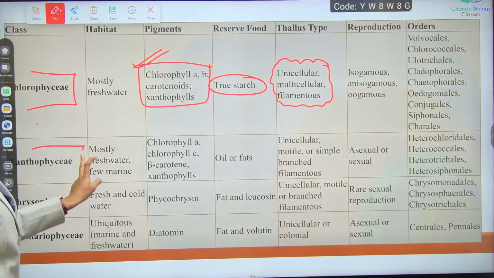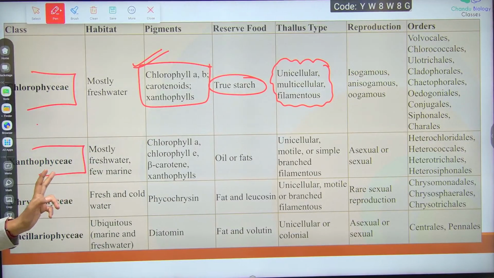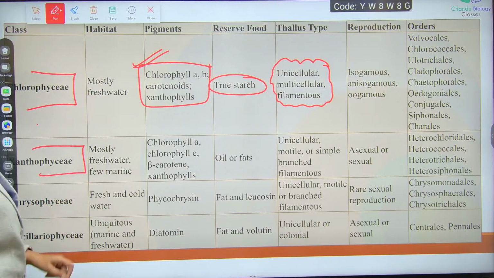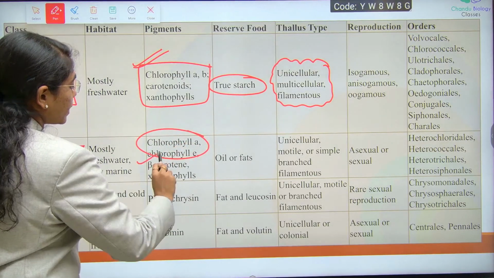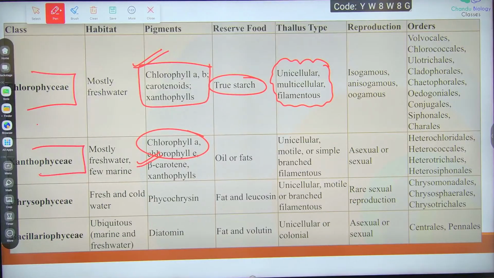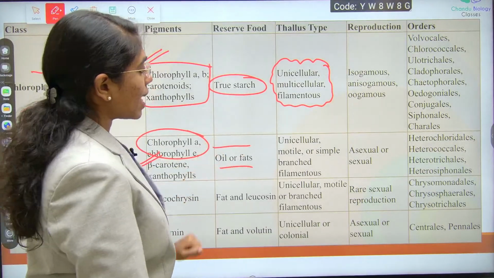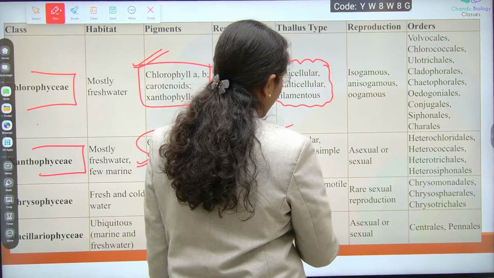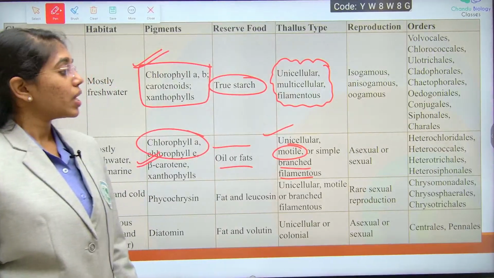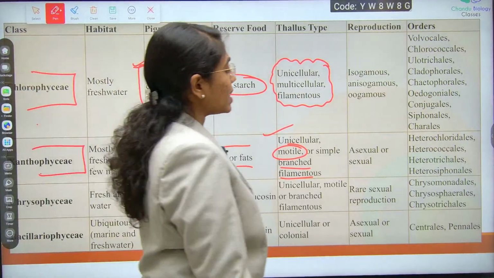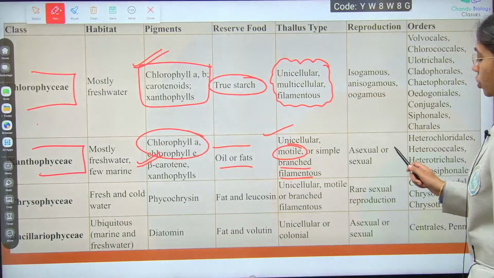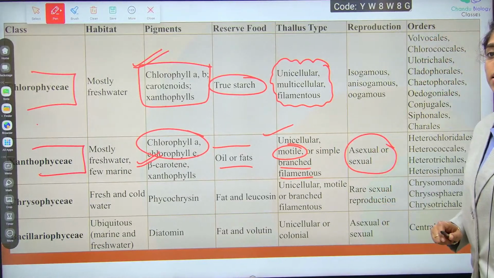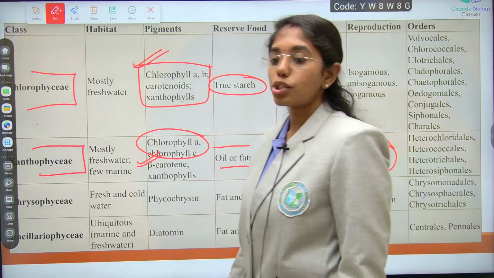Next is Xanthophyceae, the yellow green algae. Here the pigmentation is chlorophyll A, E, especially beta carotene and xanthophylls, which give it a yellow green color, yellow orange color also. The reserve food material is oils and fats. Thallus type is unicellular, motile, simple branched and filamentous. Reproduction is usually asexual, and sexual modes of reproduction are also observed in Xanthophycean members.